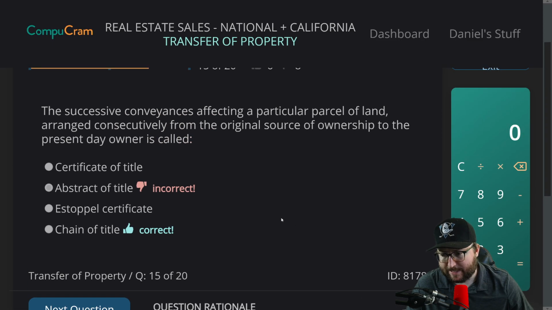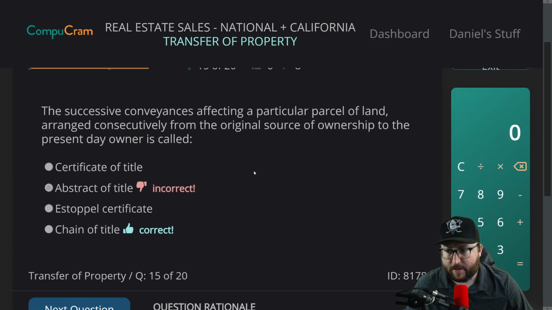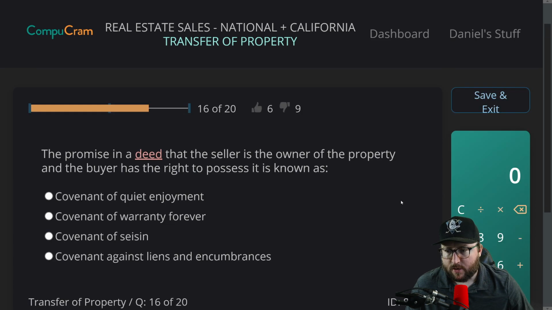That's why I get confused, because it's the history, but it's the history of the deeds, liens, and mortgages. It's not the conveyances. All right, next question.